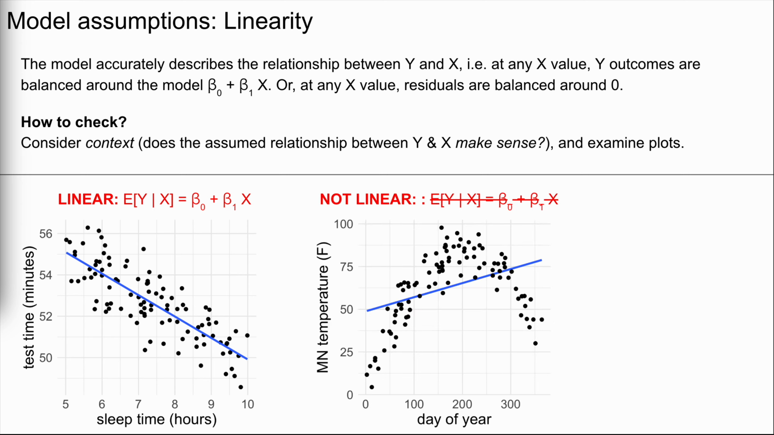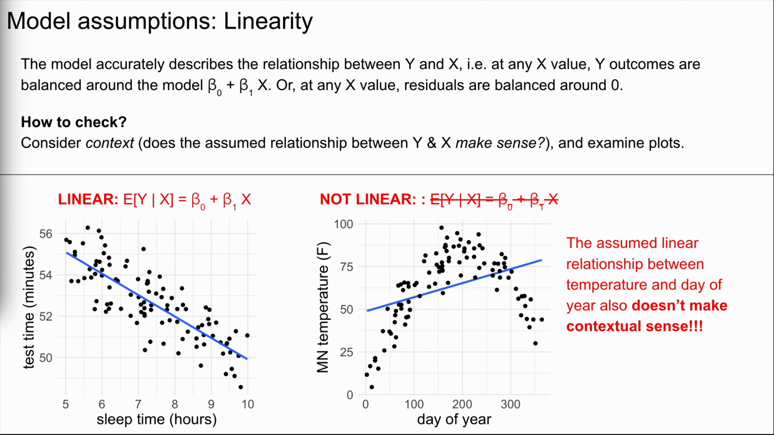However, the relationship of temperature in Minnesota versus day of year is not linear, thus is not accurately represented by the simple linear regression model shown here. We can gather as much from the scatter plot. The model line doesn't capture the quadratic pattern in the data points, but it's also important to use our critical thinking skills and context. The assumed linear relationship between temperature and day of year simply doesn't make contextual sense.